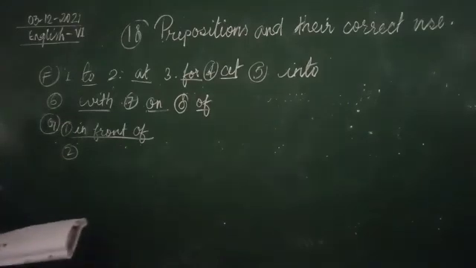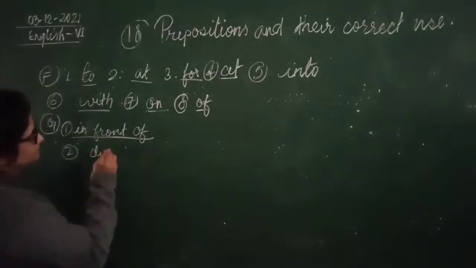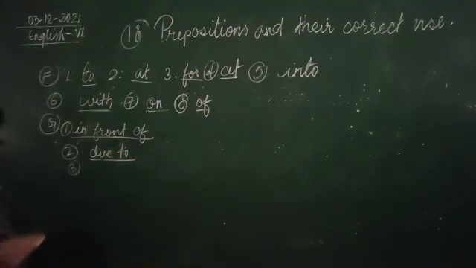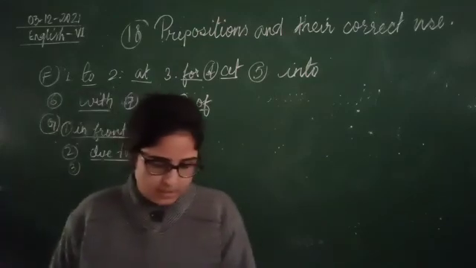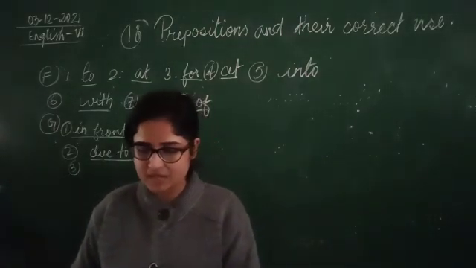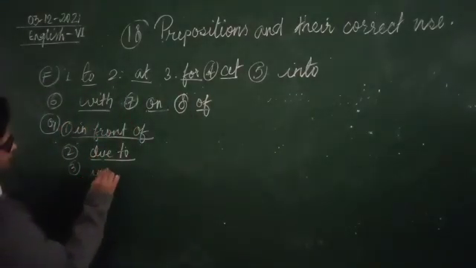Now, see here, due to is our prepositional phrase. Okay. Now, number 3. The team won the match in spite of many players being injured. So, in spite of.